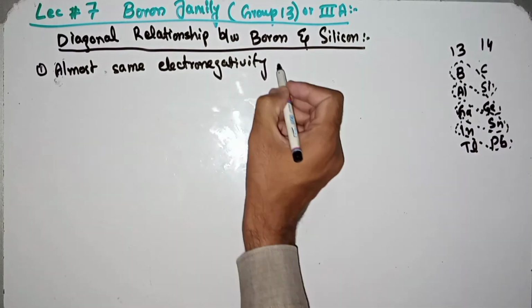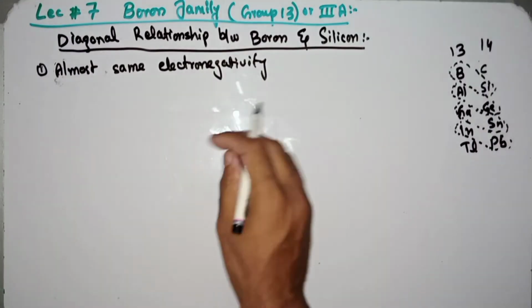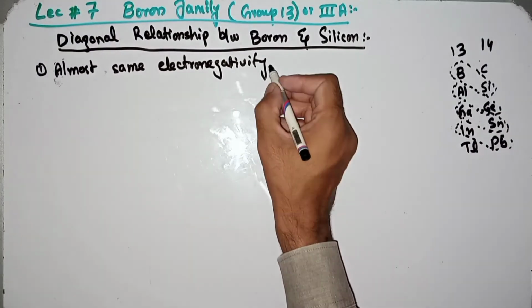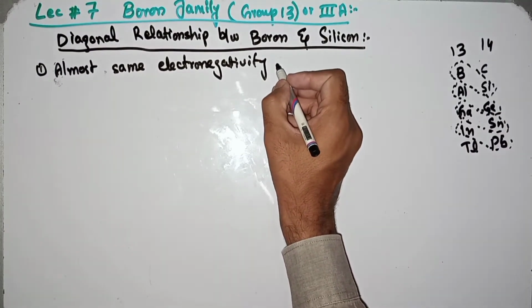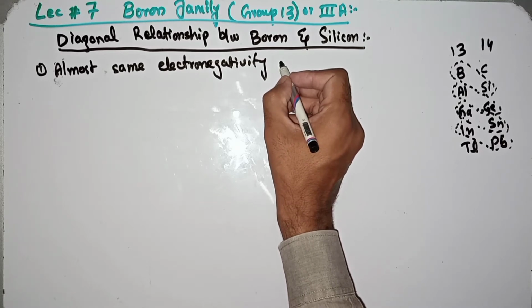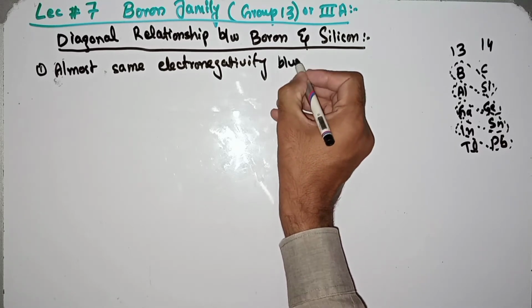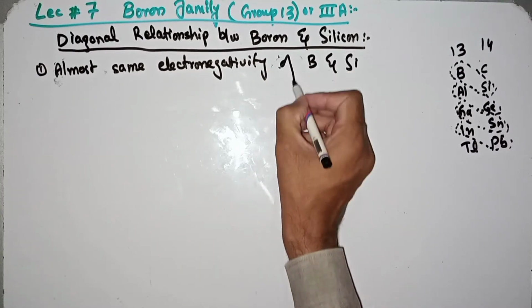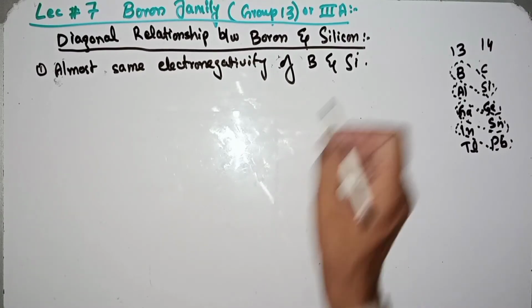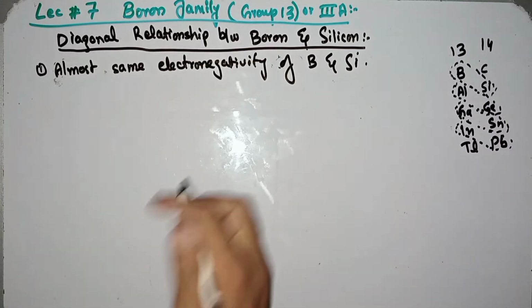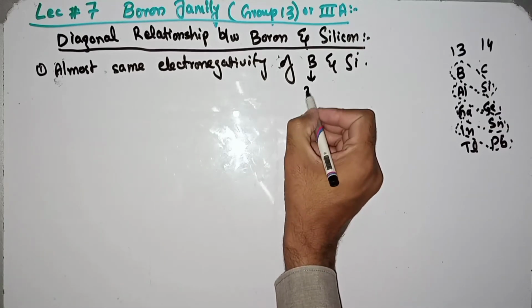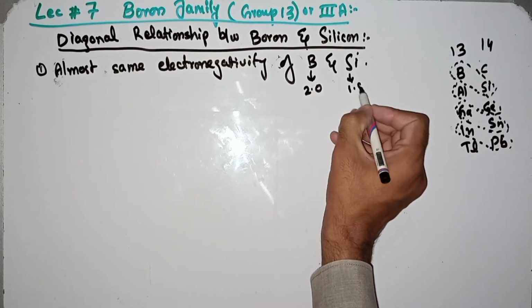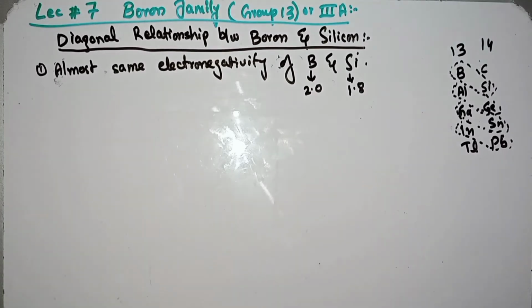That's why we can compare these two, and take a diagonal relationship between boron and silicon. Boron has electronegativity 2.0 while silicon has electronegativity 1.8. Almost the same in electronegativity.